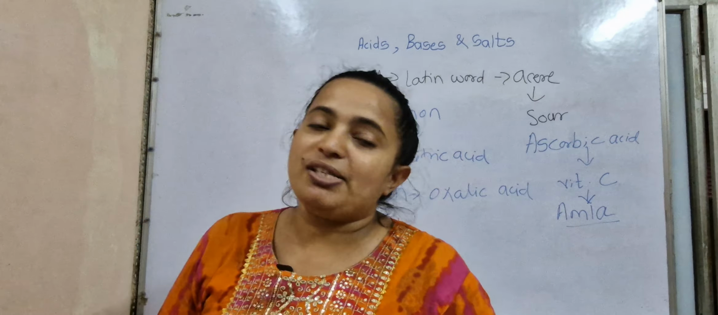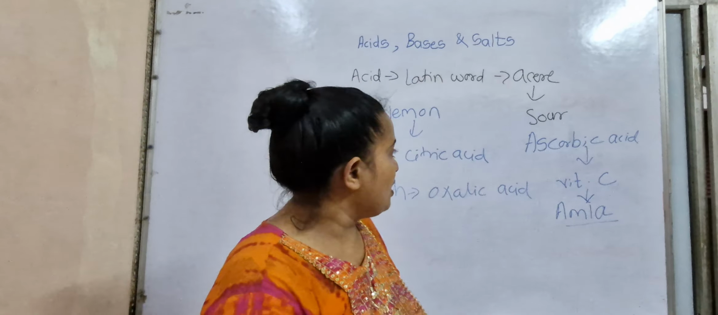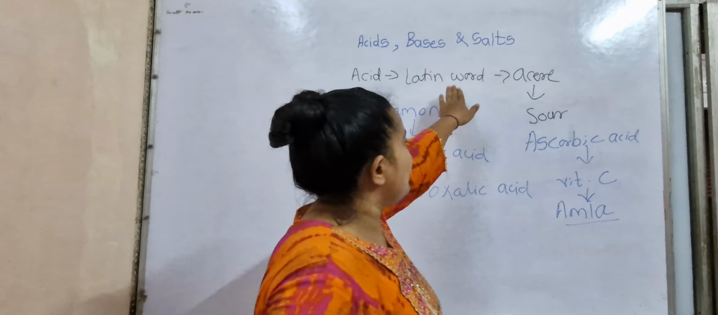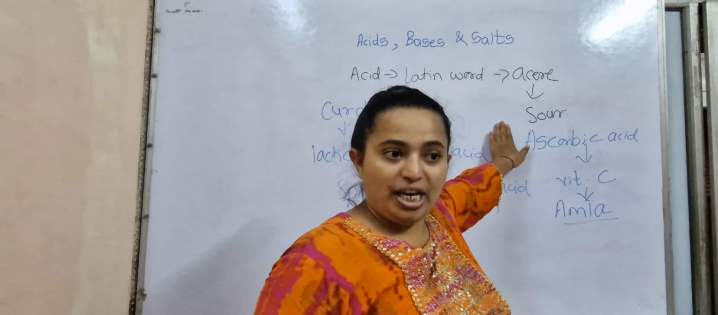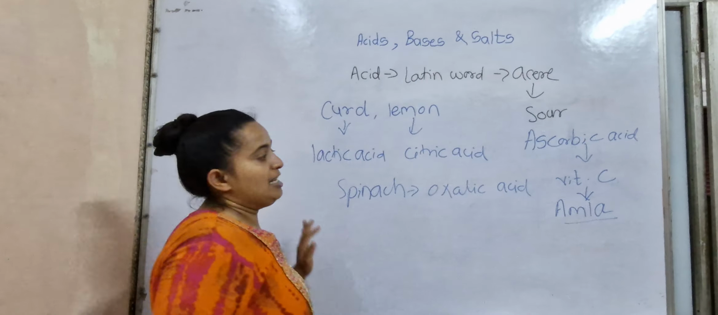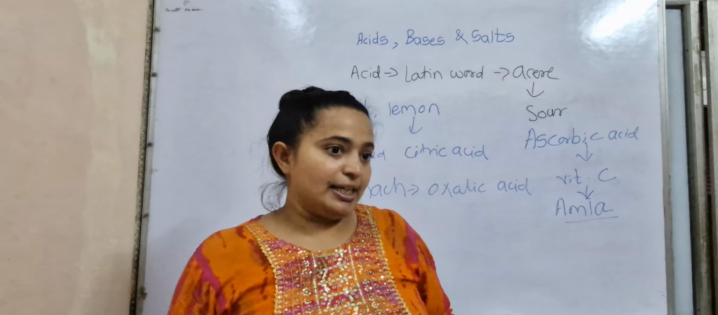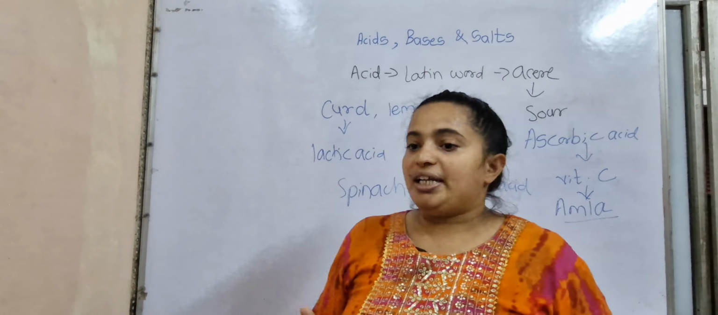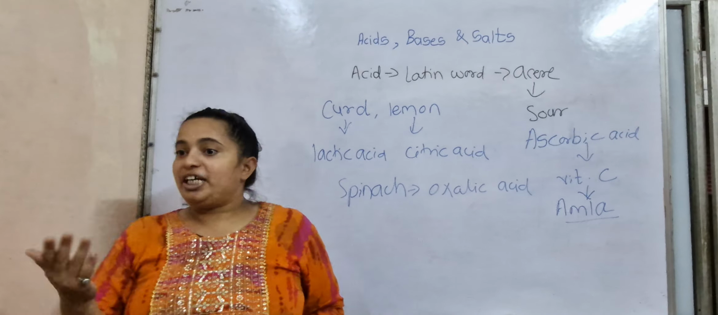So mainly what I am saying is that everywhere we have acids and bases. First be clear about the acid. Acid is a Latin word derived from acri, which means sour taste. So all the acids are sour in taste, and we eat them also. Understood? Then now the bases. Do we eat the bases? No, we don't eat the bases.